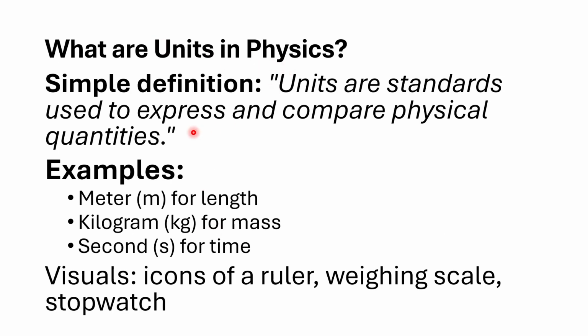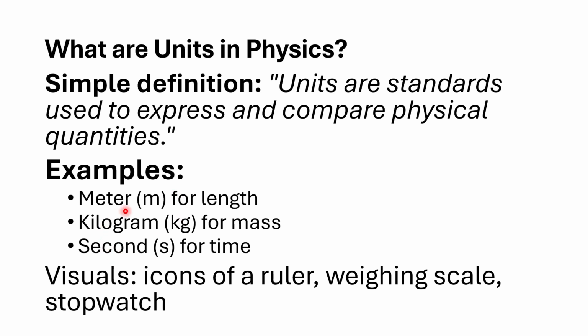What are units in physics? Units are the standards for measurements. Let's think about a simple definition: units are the standards used to express and compare physical quantities. For expressing physical quantities, we use units, and units are the standards for that. For example, we have the meter as a standard for length, the kilogram as a standard for mass, and the second as a standard for time.